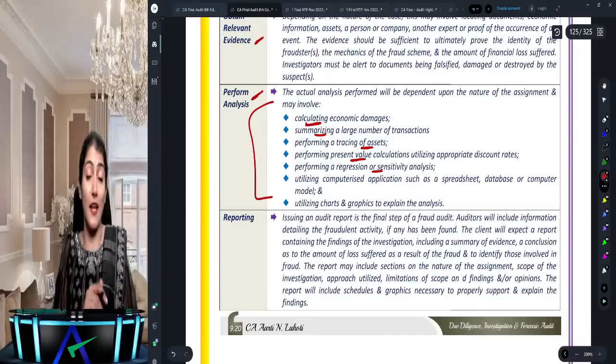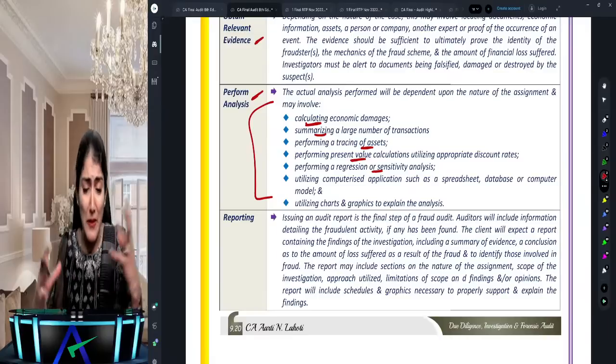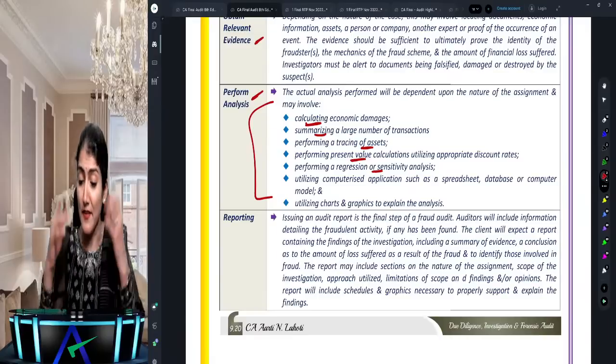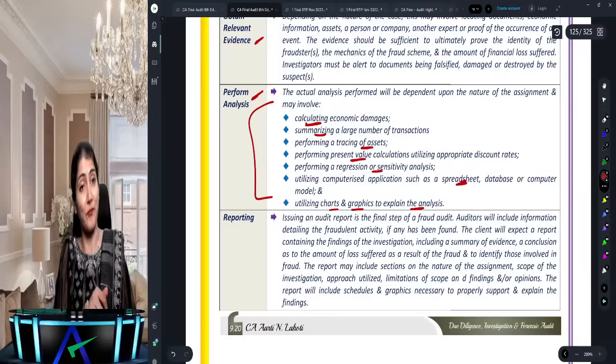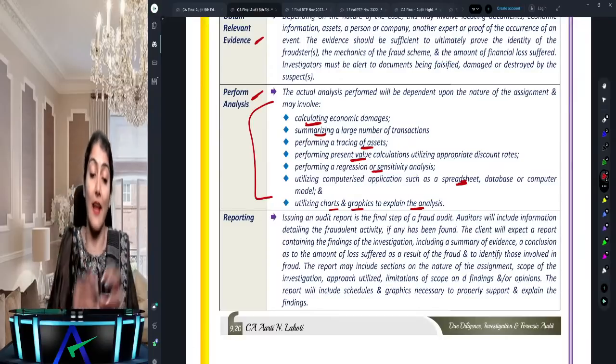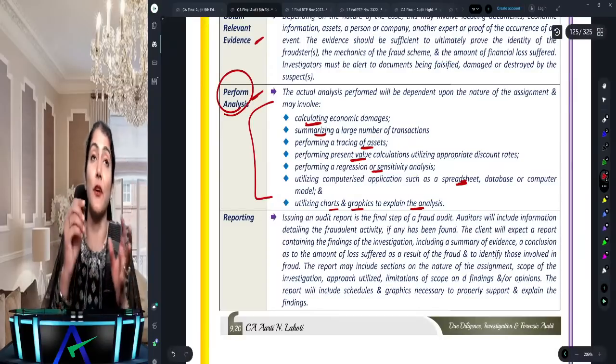Regression sensitivity analysis. You say, ma'am, it's getting too complicated, this forensic audit analysis. It says use a spreadsheet. Use charts and graphics to explain the analysis. So how to perform the analysis has been asked as a question in your exams.